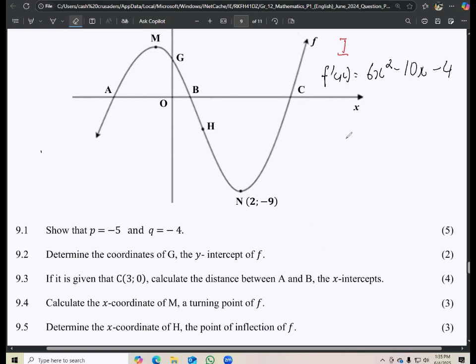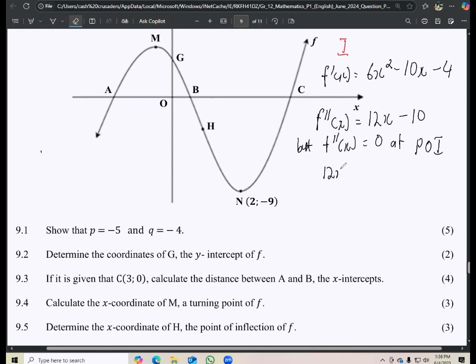Now you can get the second derivative. So that means you derive the first derivative. This will give you 12x and then minus 10. But f prime prime x, or second derivative of x, is 0 at point of inflection, POI. At the point of inflection, you have your second derivative being equal to 0.